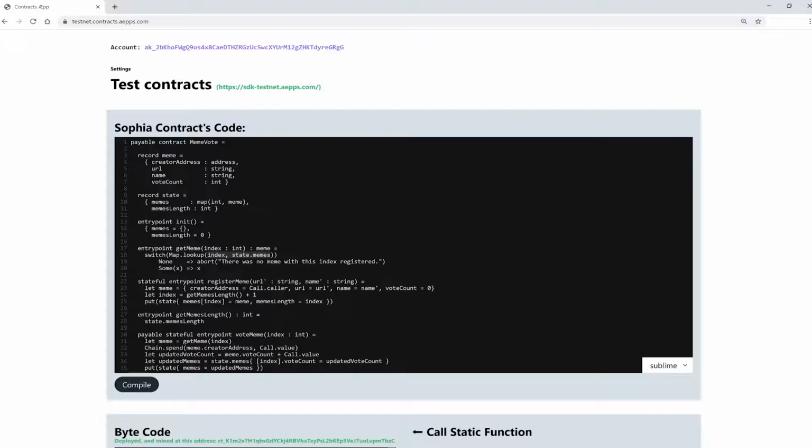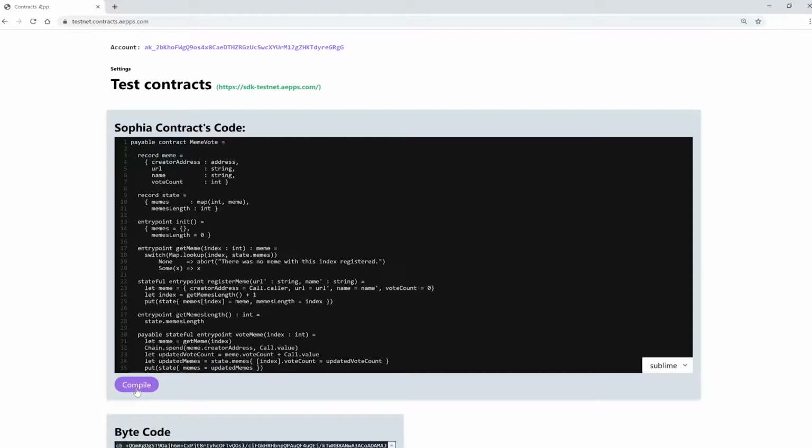These little arrows are arrow functions. If you want to know more about the switch expression, you can look it up in the ReasonML documentation. There are some deeper explanations. Sophia is based on ReasonML. If we find nothing, we'll abort and display a message. So let's write, there was no meme with this index registered. And if there is an index, the function will return it.